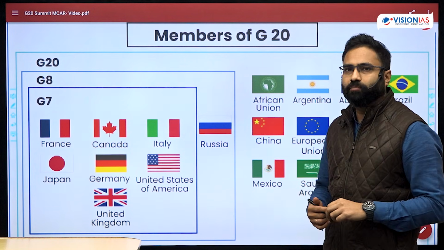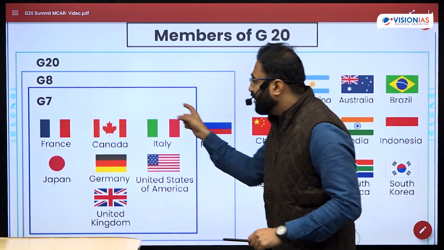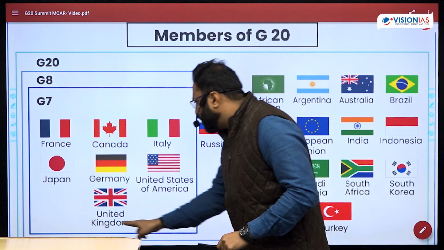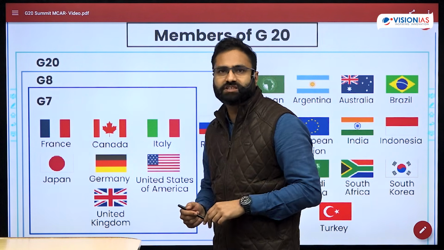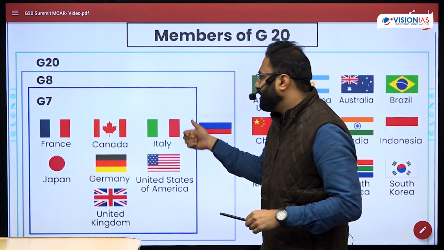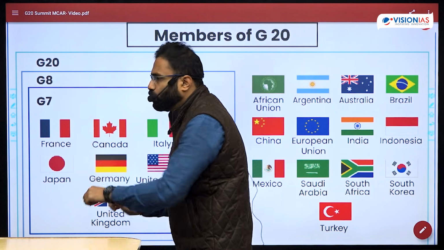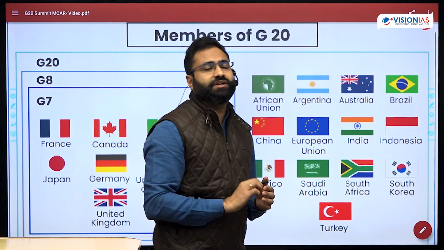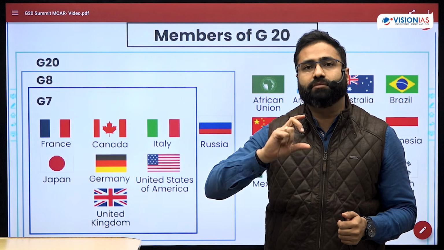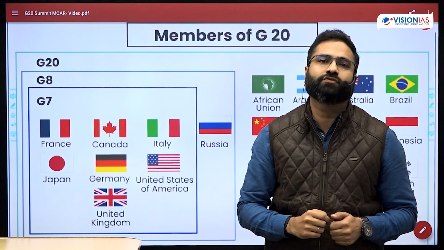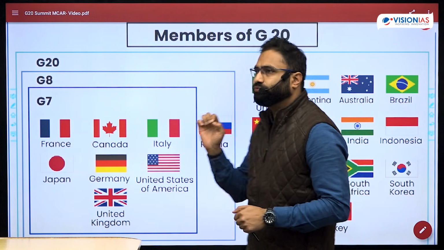This particular membership has been divided in such a manner that it will give you an idea regarding the contrast. So the smaller one that you are able to see represents the G7 countries. Now these G7 countries include France, Canada, Italy, Japan, Germany, USA, and the United Kingdom. So this particular close group reflects the Western countries, or the industrially developed countries. These are representing the major economies that developed after World War II. And these countries mainly shaped the world order post World War II.